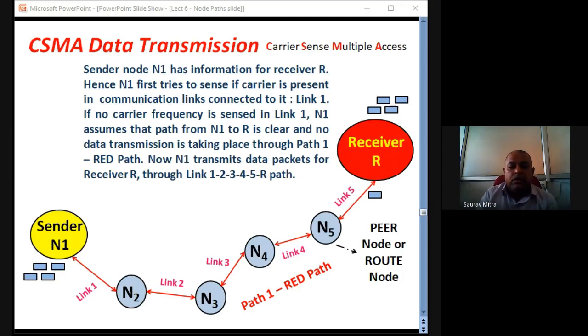Okay, good morning, one and all. This is the second session of today's lecture. This is actually lecture number 7. We are actually in medium access and control related protocols.